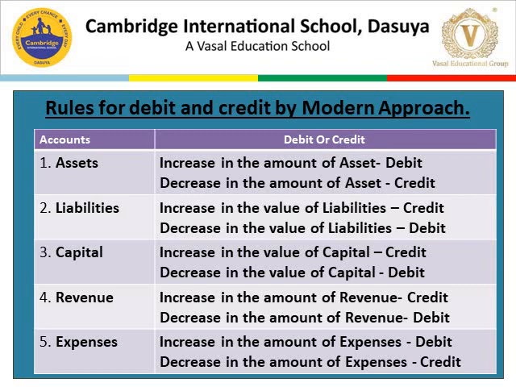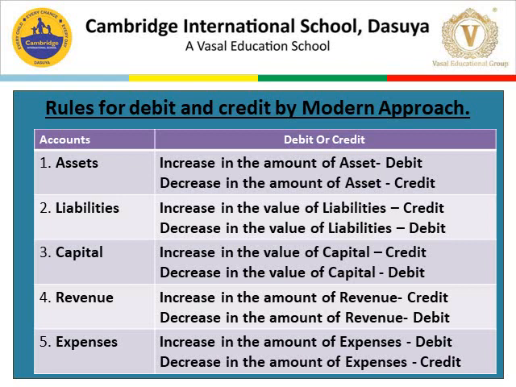Number two, liabilities. Increase in the value of liabilities, credit. Decrease in the value of liabilities, debit. Number three, capital. Increase in the value of capital, credit. Decrease in the value of capital, debit. Number four, revenue. Revenue is also known as income.